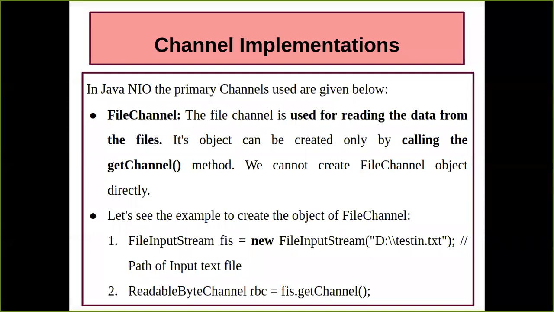I'm going to use an interface called ReadableByteChannel. I'm going to create an object, and you just have to put all the values held by your object called file input stream, that is FIS, and invoke a method. There is only one method that your object is going to invoke, and your data is read by your channel, which is called FileChannel, with the help of the getChannel method. So you just have to invoke that method with the help of an object of your file input stream.